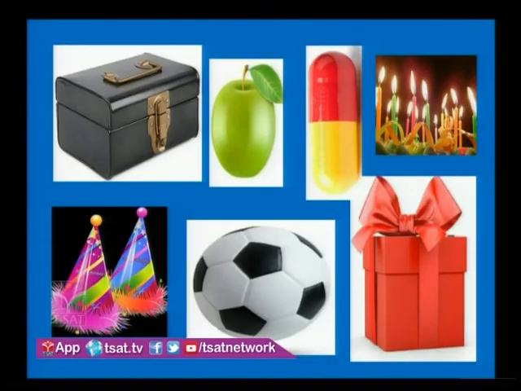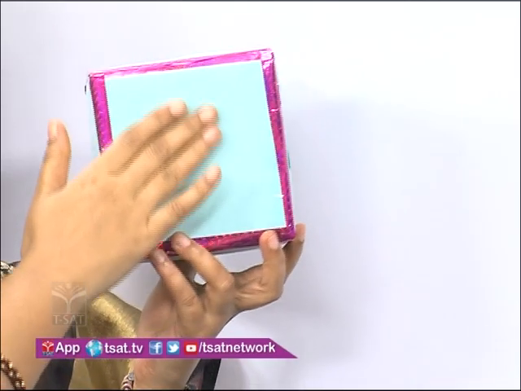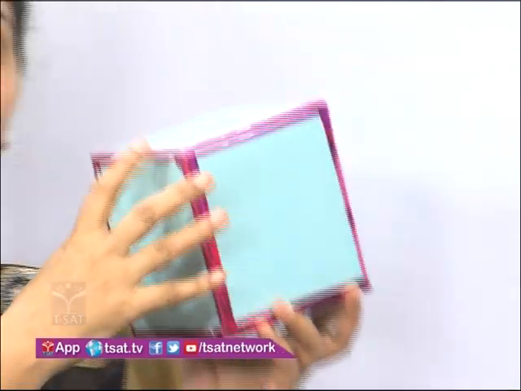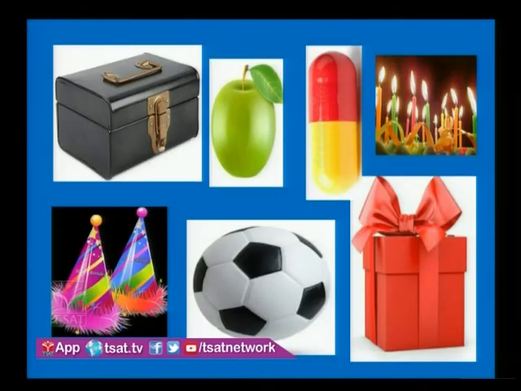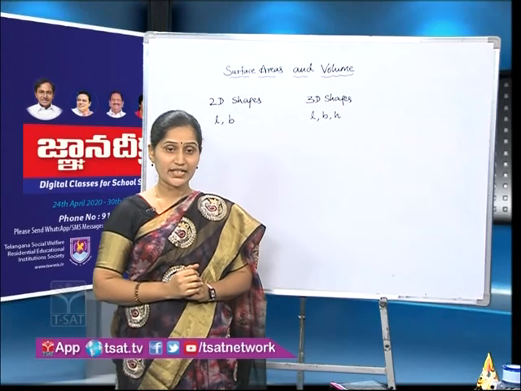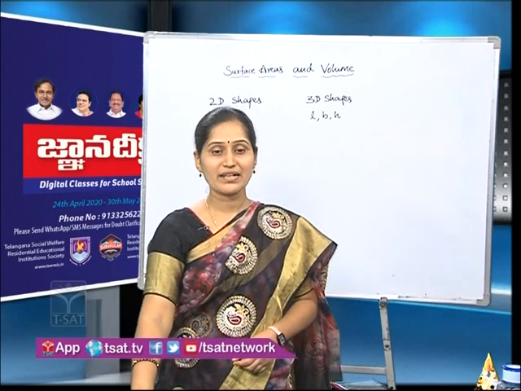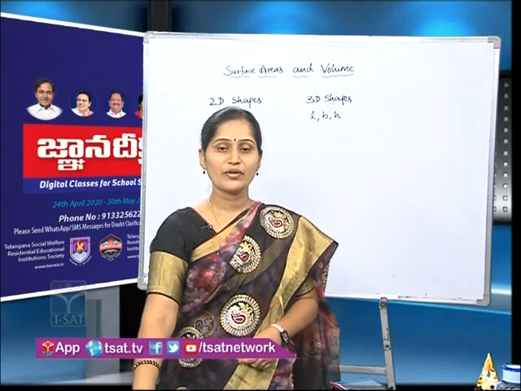Whereas objects like this consist of flat surfaces, right? Now, till now we have seen objects around us, is it or not? But now we are going to see what their mathematical shapes are. Look at the next slide.